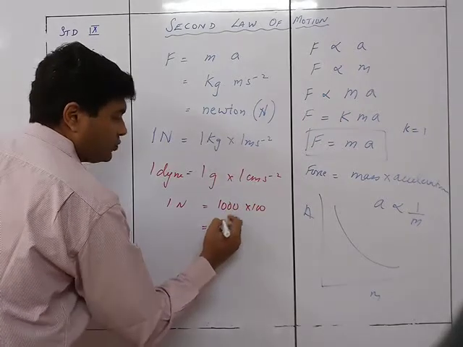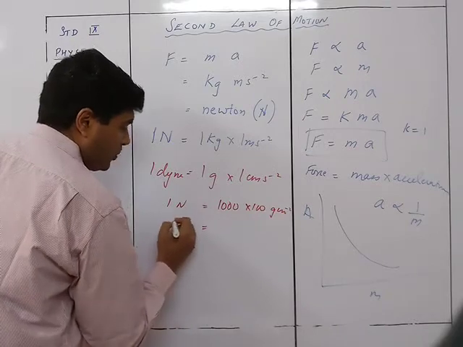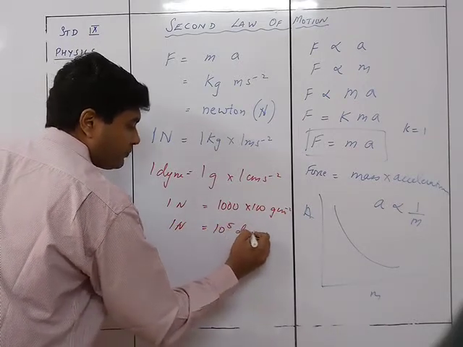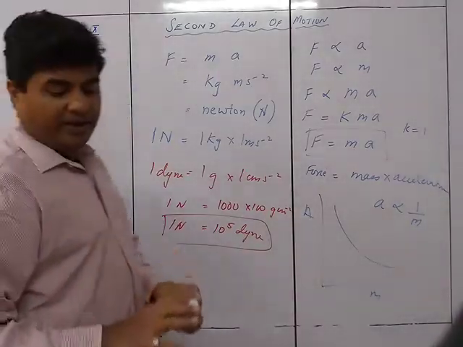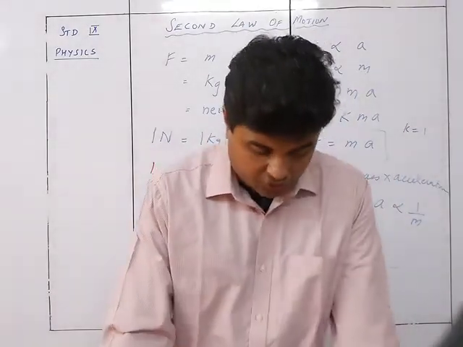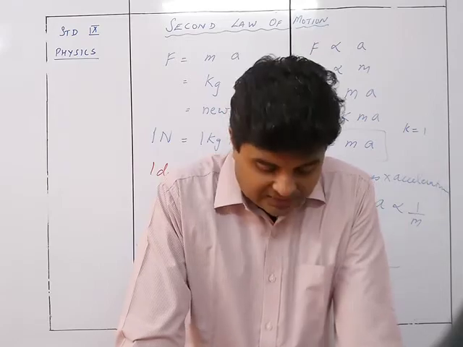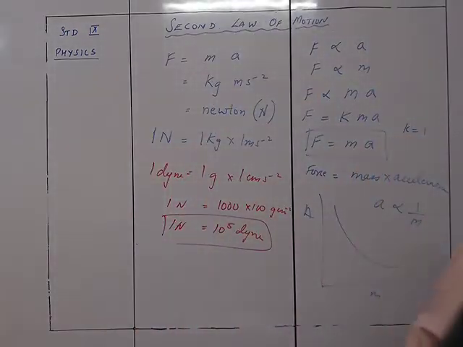So 1 Newton is equal to 10 raised to 5 dyne. This is the conversion of SI unit to CGS system in case of force, right? So we got that force is equal to mass into acceleration.